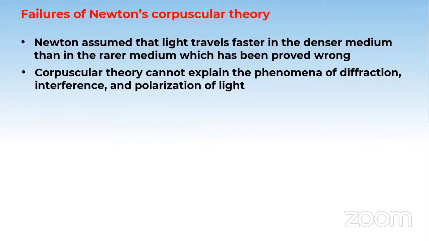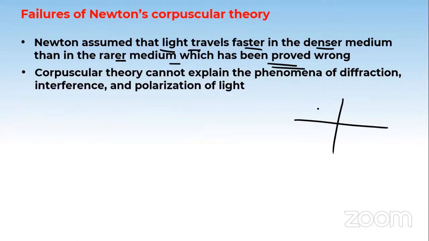It was a big failure, by the way. What happened is this: Newton assumed that light travels faster in the denser medium than in the rarer medium, which was proved wrong. Because we already know, as we have seen many times in the previous class.